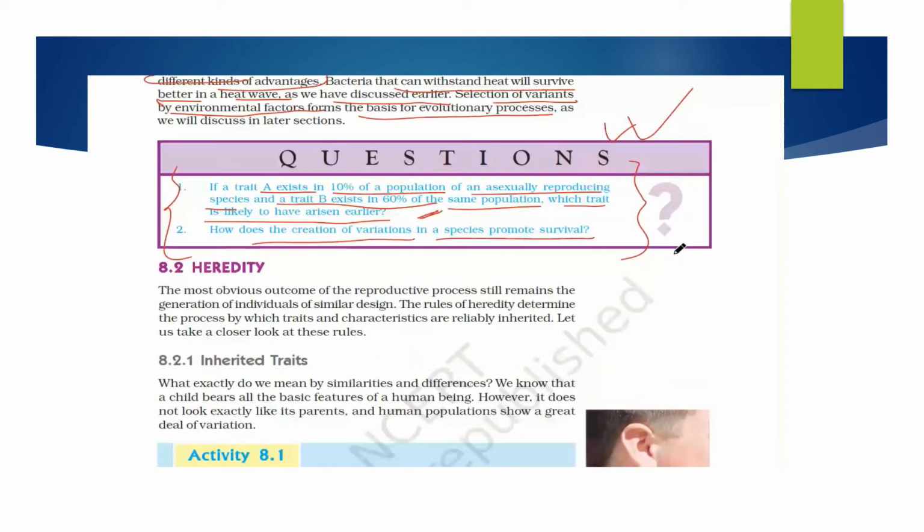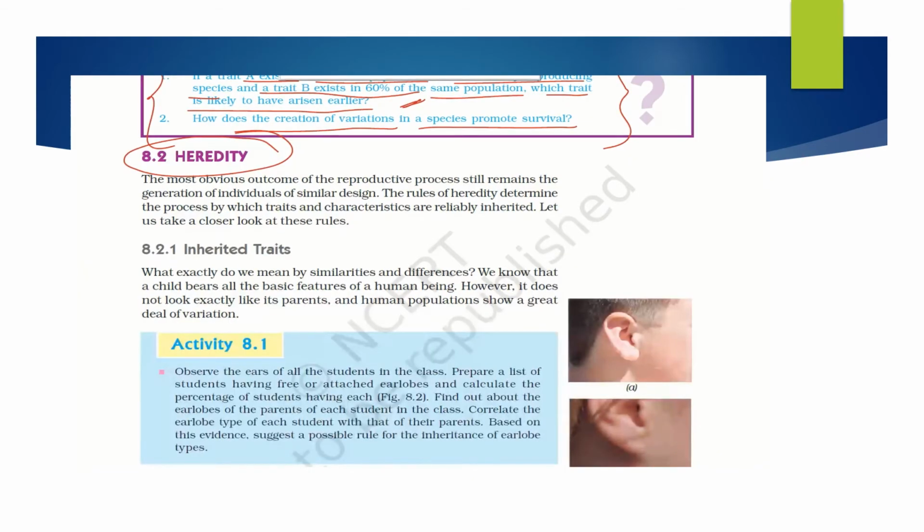So let's now move on to what is heredity. The most obvious outcome of the reproductive process still remains the generation of individuals of similar design. The rules of heredity determine the process by which traits and characteristics are reliably inherited. You are inheriting some traits or characters from your parents, and your parents have inherited some traits from your grandparents. So the characteristics are reliably inherited from one generation to another.